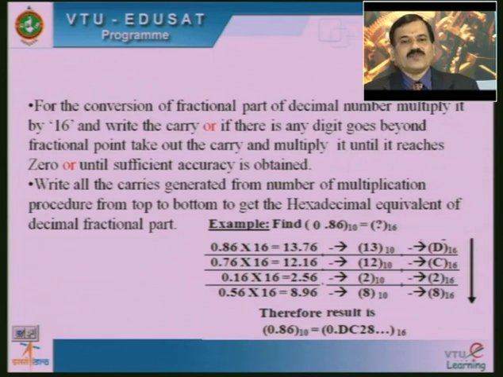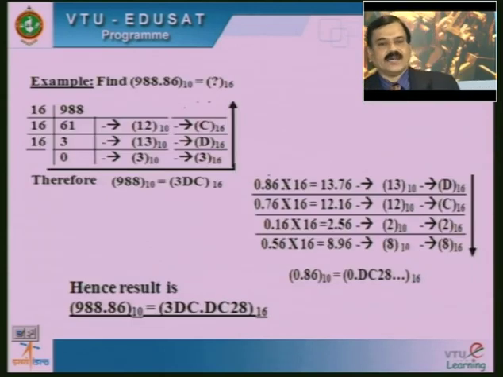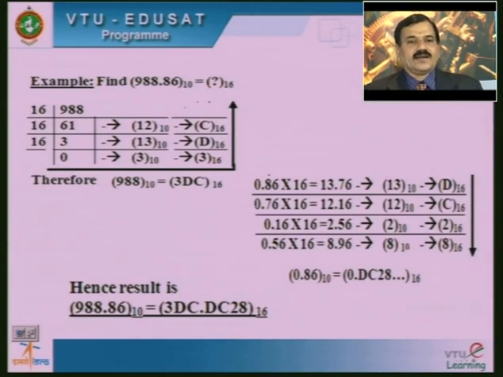Finally, that 0.56 is multiplied by 16 and it goes to 8.96, and the 8 is the carry. That 8 cannot be coded another way, only 8 base 16. Still it is possible for us to continue, but when it looks approximate, then we should stop, and 0.86 base 10 is equivalent to DC28 base 16.